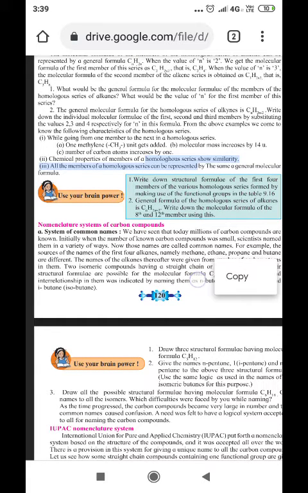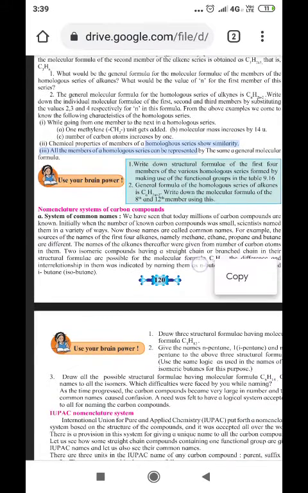When the value of n is 3, the molecular formula of the second member of the series is obtained as C3H2 into 3, that is C3H6.